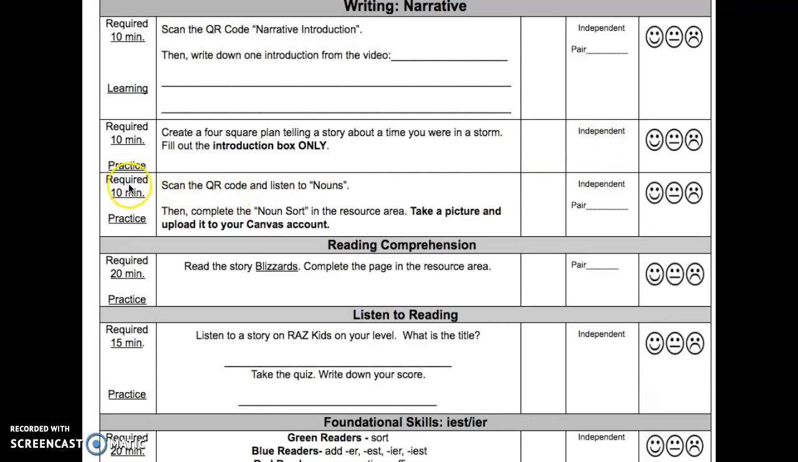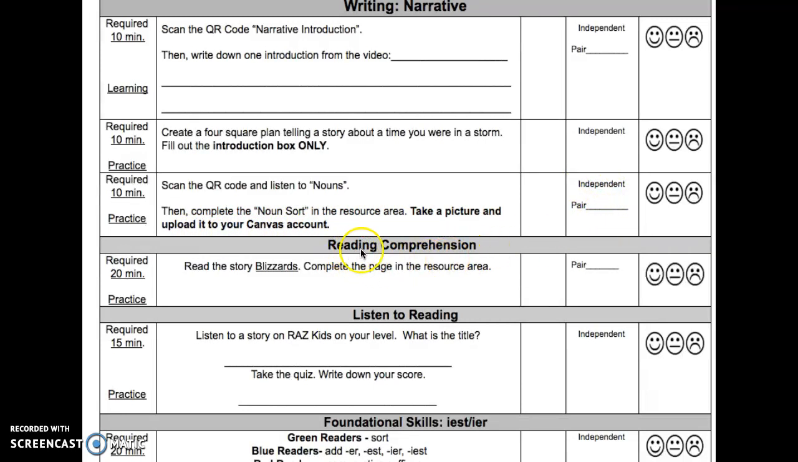The next activity is required 10 minutes. It is practice. Scan the QR code and listen to nouns. Then complete the noun sort in the resource area. Take a picture and upload it to your Canvas account. This is to be done independent or with a pair.